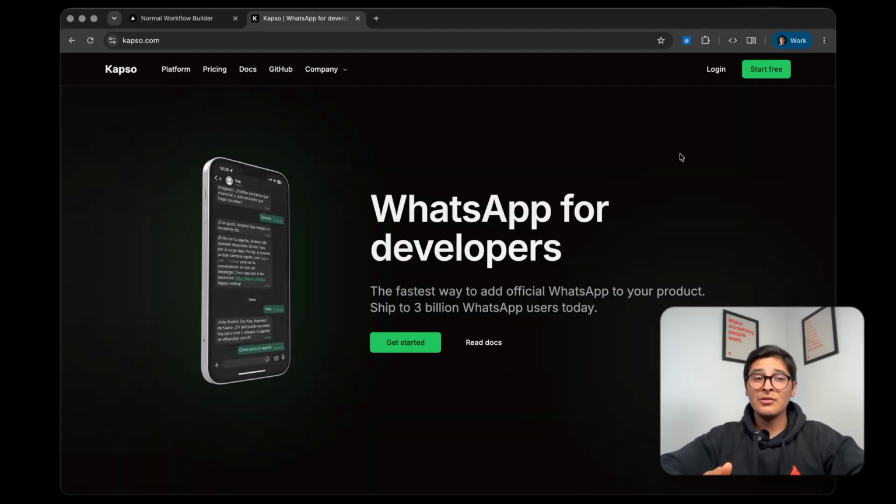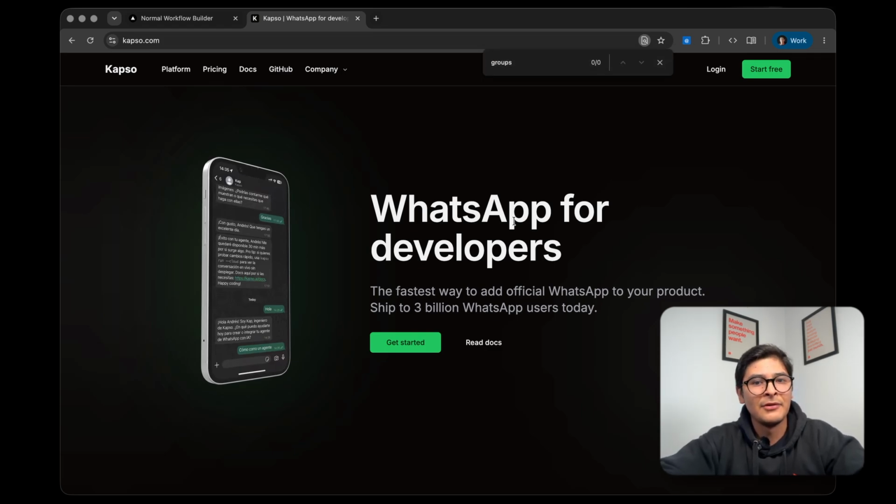And so, as I usually do, I was planning to use Capso, which is a wrapper of the official Meta API for WhatsApp. But I realized that neither Capso nor Meta has support for WhatsApp groups. So one cannot add a bot to a WhatsApp group and interact with it. That kind of shocked me a bit. WhatsApp is super important here in Latin America. There are millions of people using it every day. And I believe that people should have better tools to create automations in WhatsApp.